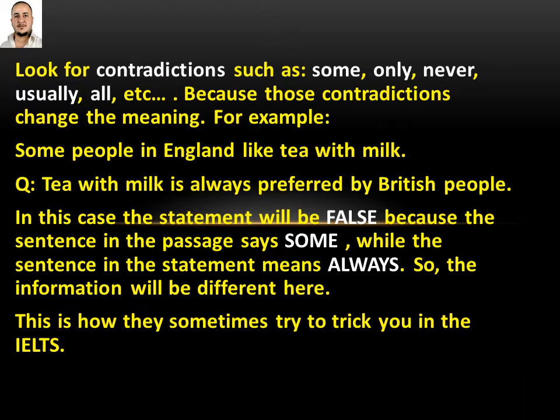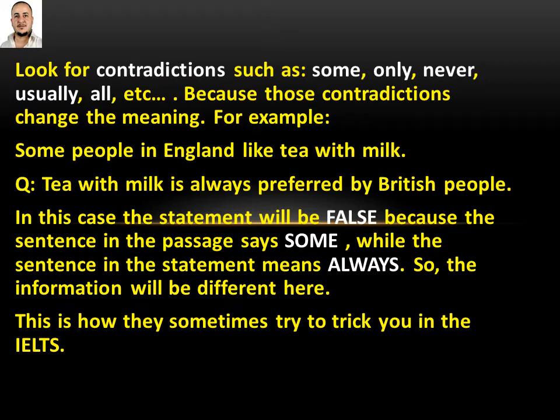When you look at the statement and the sentence in the passage, look for contradictions if there are any, such as some, only, never, usually, all, etc. Because those contradictions change the meaning.